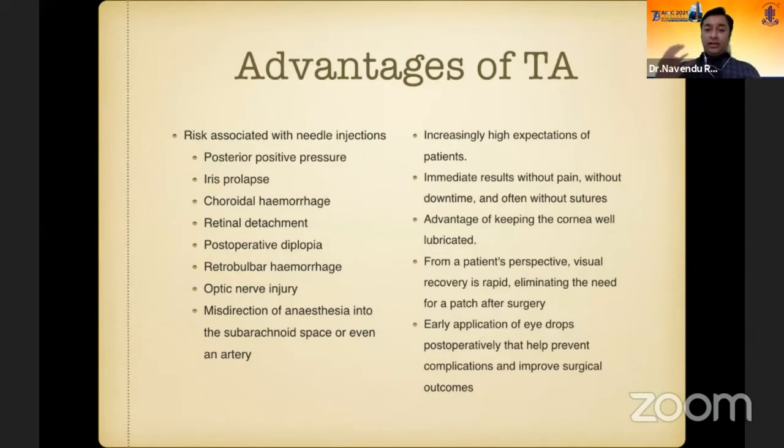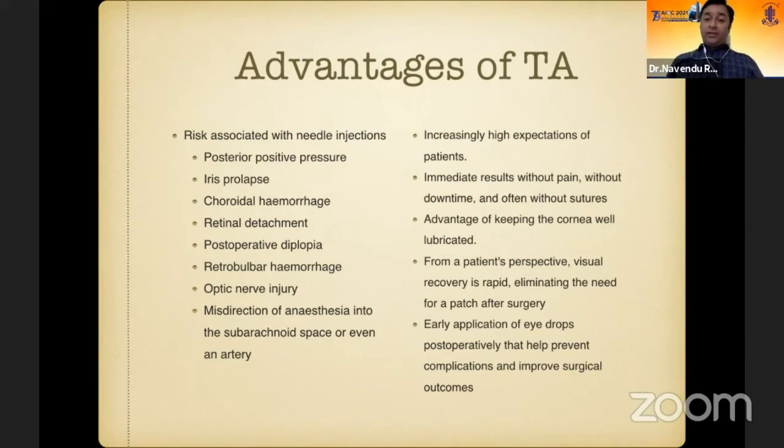On the other hand, the expectation of patients has increased, because with time the patient wants you to improve. The expectations increase. Now how to cope with them? You need something new, and this new thing comes without any expenditure. The patient wants immediate results without pain, without downtime, and often without sutures.